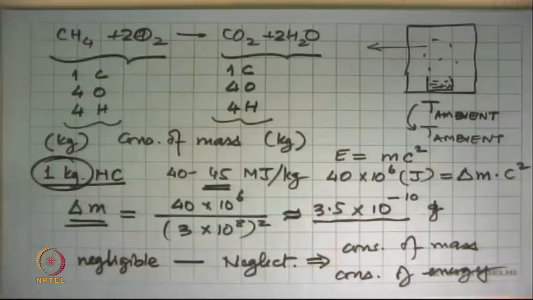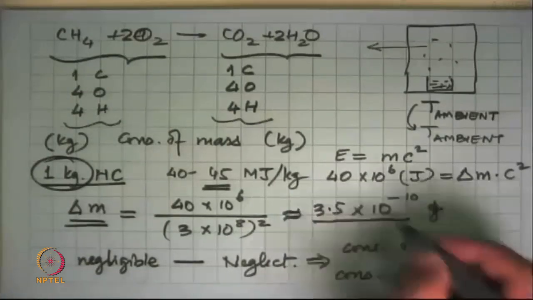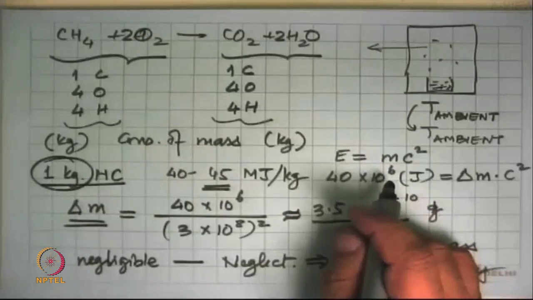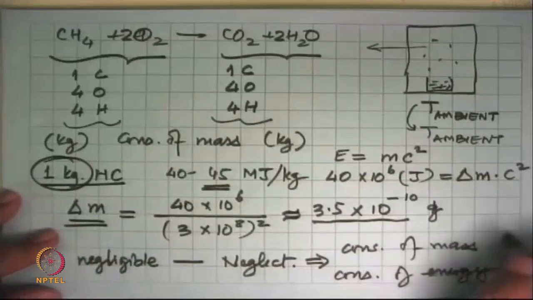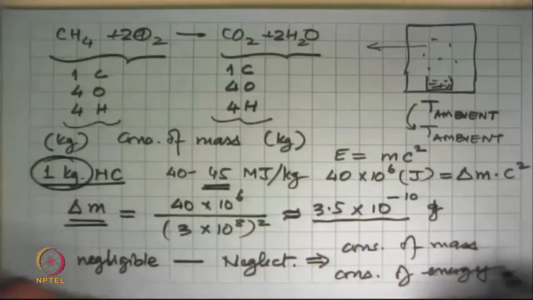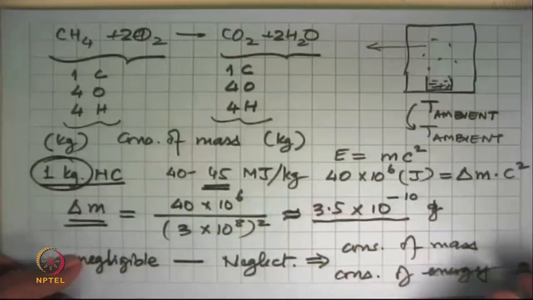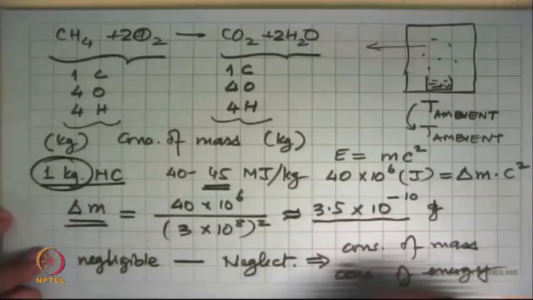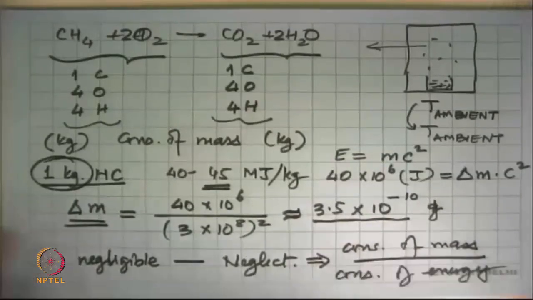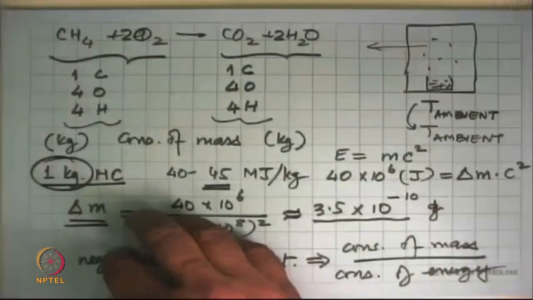This won't be the case when we look at nuclear reactions, where the change of mass in a reaction is substantial. Then we cannot do this. In that case, there will be a mass change term because of the energy change, and here there will be an energy loss term which that reaction produced. So in classical thermodynamics, this is okay for us. These are two independent equations. They are not connected to one another, and we are justified in saying that mass change associated with energy change in classical thermodynamics is negligible. Okay, so that takes care of this aspect.